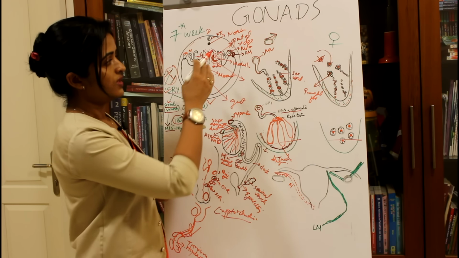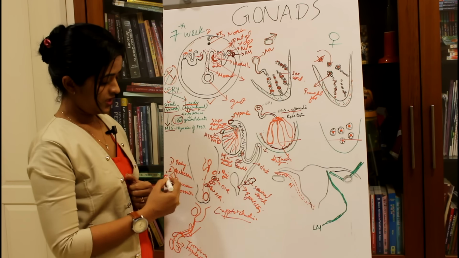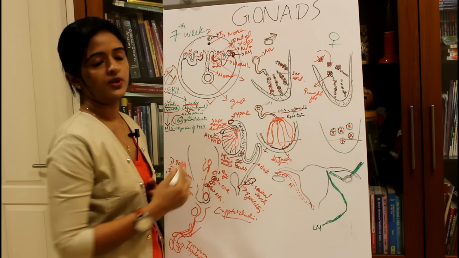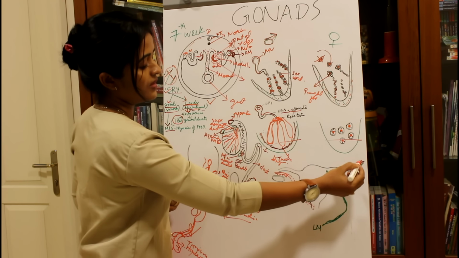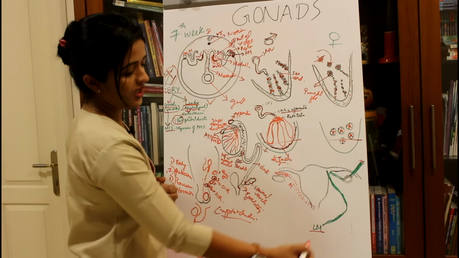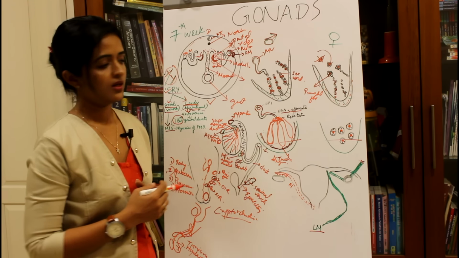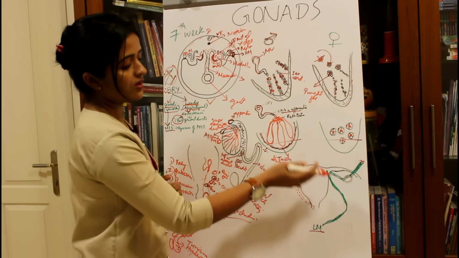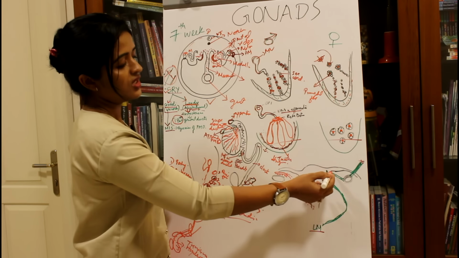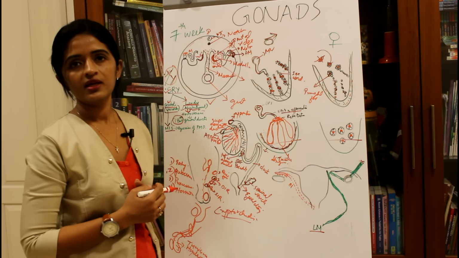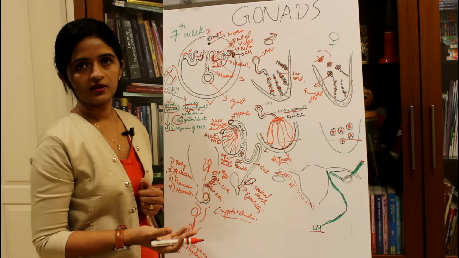Now again, the ovary is also formed at the lumbar region, so again it has to descend. Similar to the gubernaculum testis, we have the gubernaculum ovary. One end is attached to the pelvis, the other end is attached to the labium majus. That is how the gubernaculum is working. With the advent of the uterus, a part of it is getting attached to the junction of the uterine tube and the uterus. So we can now name the parts of the gubernaculum ovary.